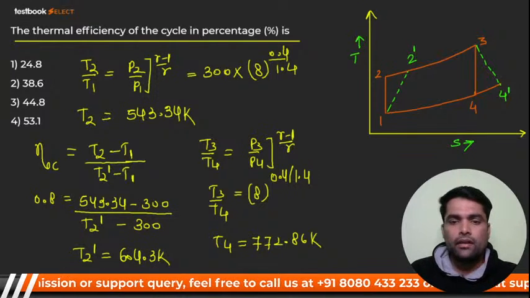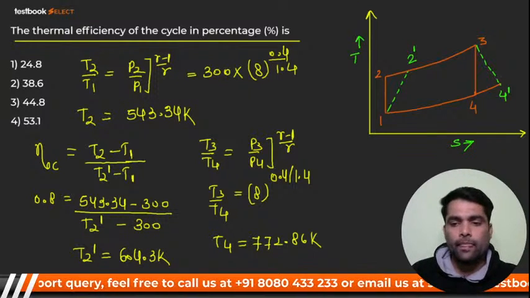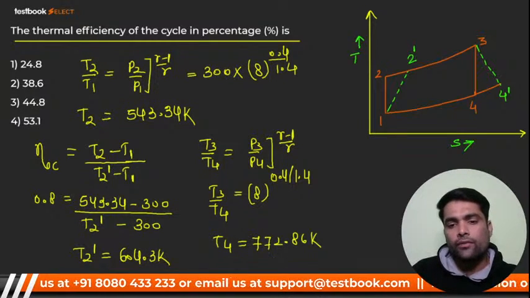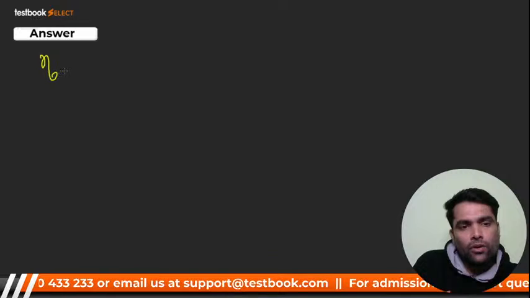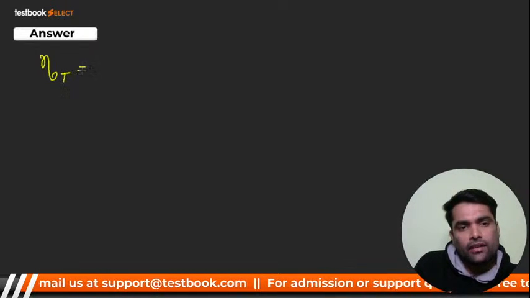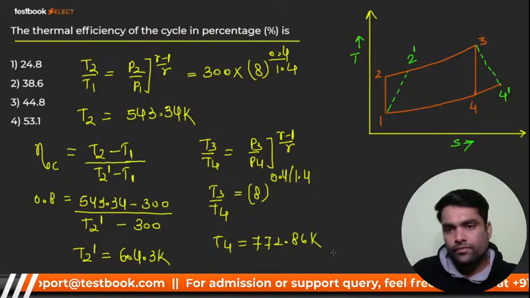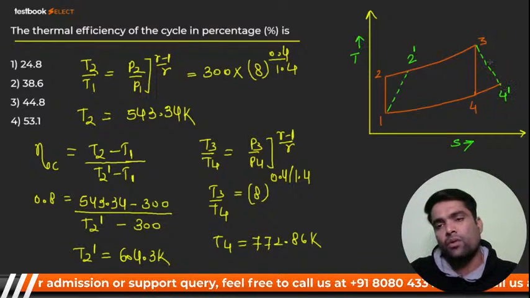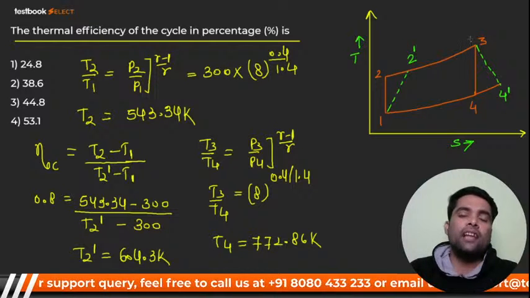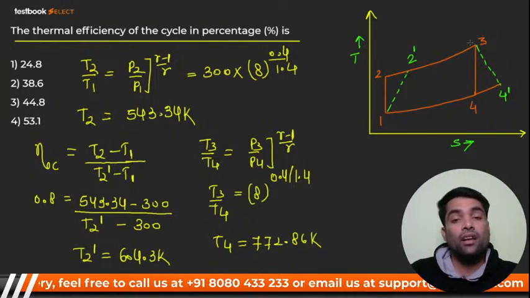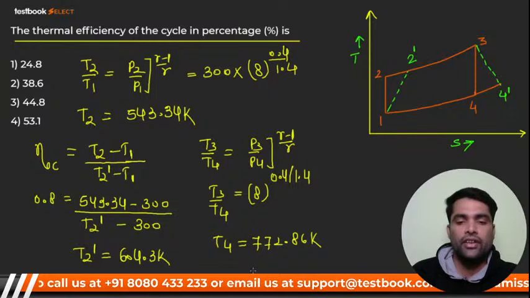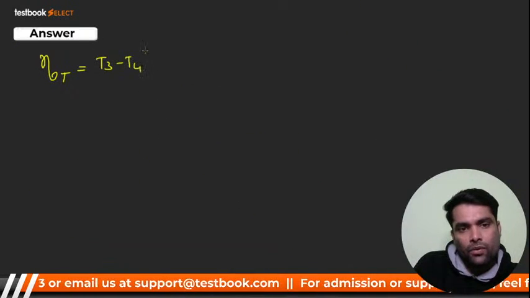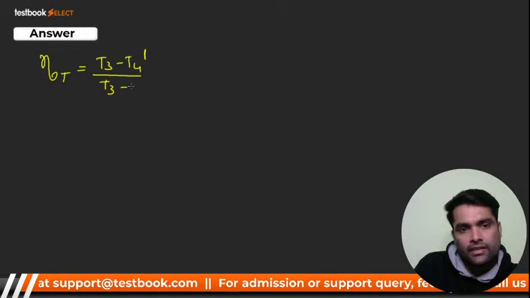Okay, everybody, I hope you're getting it. Now I'll go ahead. Let's move ahead a little. So my dear, you got T4 now. Again, you can apply the formula for isentropic efficiency of turbine, and that will be the actual drop in enthalpy, that is H3 minus H4 dash, divided by the ideal enthalpy drop, because ideally you are going to get a lot more work as compared to the actual condition, right? So I can write T3 minus T4 dash divided by T3 minus T4.